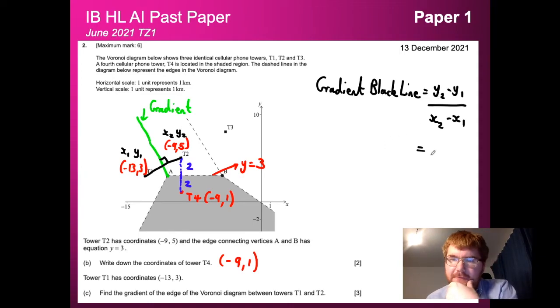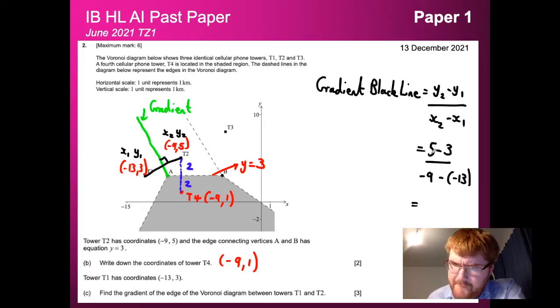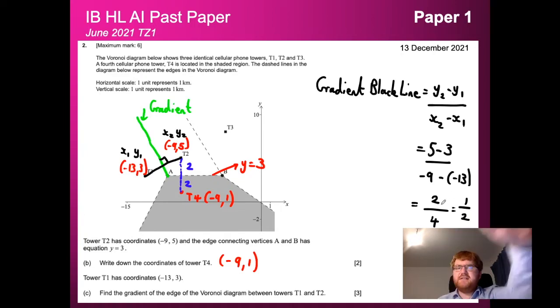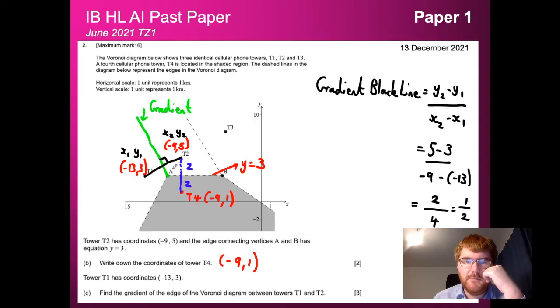So we have y2 as 5, minus y1 as 3, so we get 5 minus 3 on the top. And on the bottom we have x2, which is -9, minus x1, which is -13. Of course you can use a calculator at this point. 5 minus 3 is 2. -9 plus 13, two minuses make a plus, is equal to 4. And of course 2 over 4 is the same as 1 over 2. So that's the gradient of the black line.